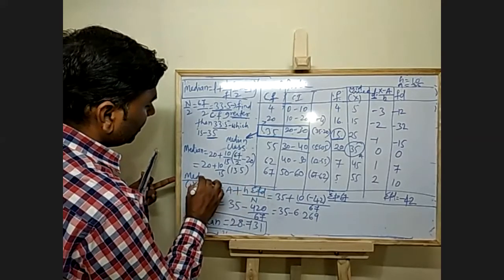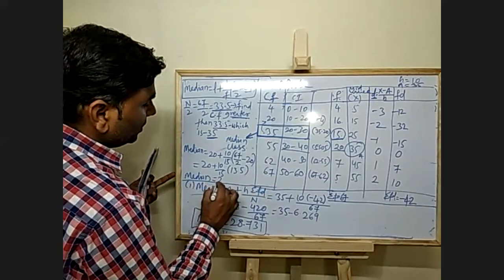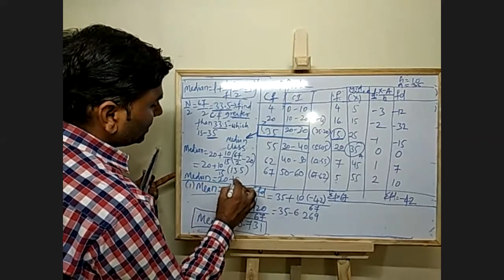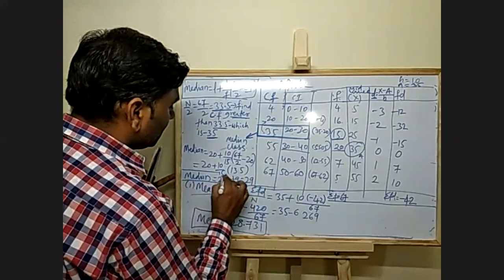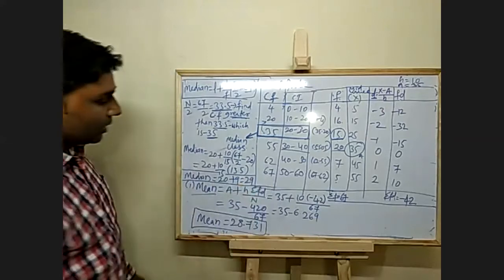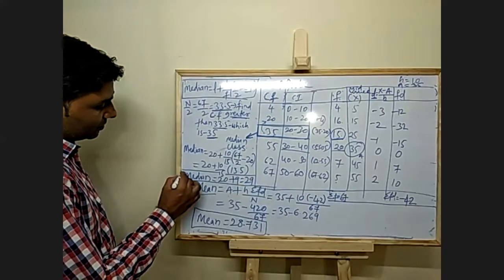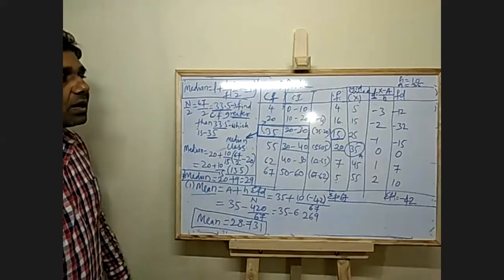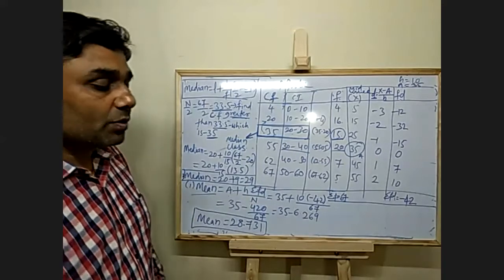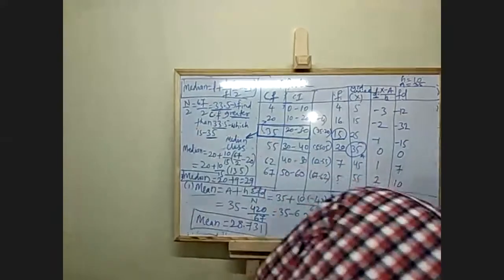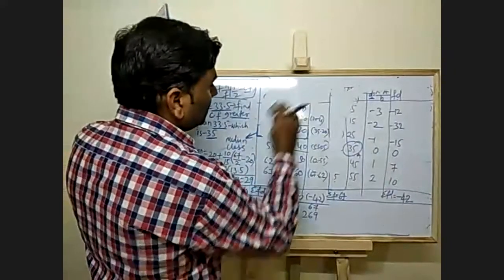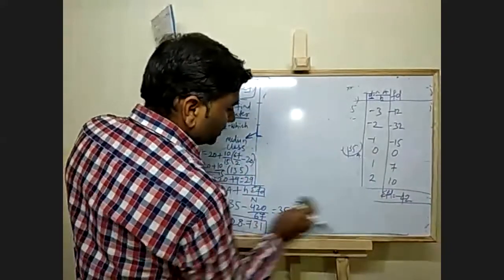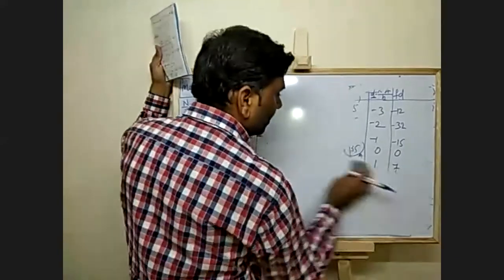So median is equal to 20 plus 9, which is equal to 29. So you have both, you have mean and you have median. Now you have to calculate mode. Just this, which is not required.